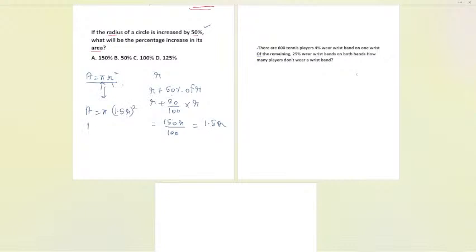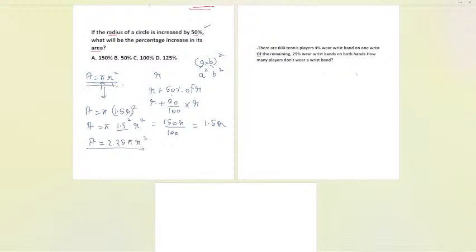Okay. So now the area we have got is what? Pi times, let me tell you, if it's like (a into b) whole square, we can separately take the square of each of them. A square into b square. Directly we can take the square of each one of them. So here if it is (1.5 into r) whole square, it will become 1.5 whole square and r square. Now what is this 1.5 whole square? We all have to learn the square numbers. In the group also, I discussed some of the square numbers, we learn these numbers as well, okay. But now here it will be 2.25 pi r square. That is the final area.